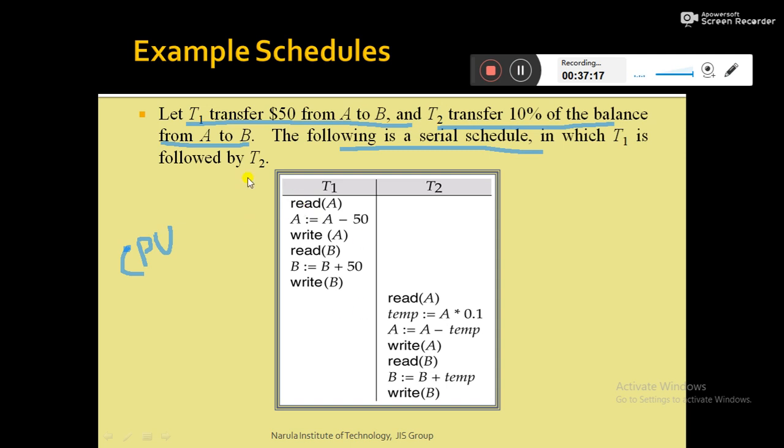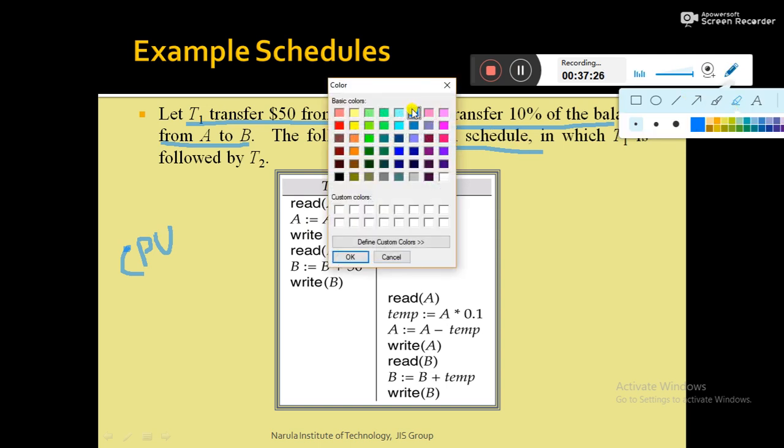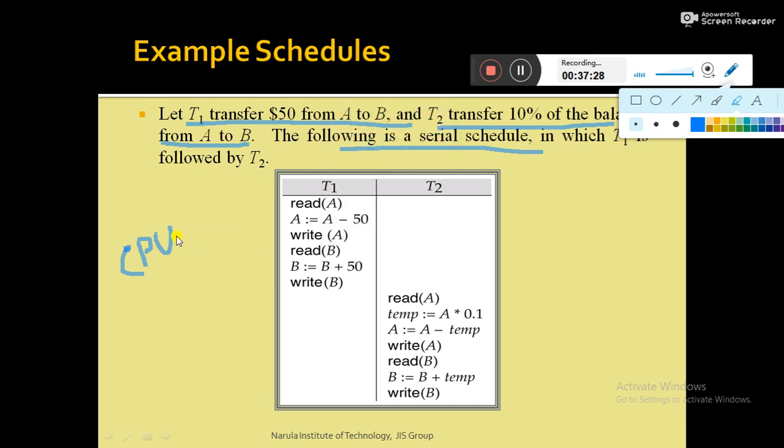So what happened in that scenario? CPU first starts with transaction T1, and it starts executing the transaction T1. CPU executes the first instruction, read A, then it executes A equal to A minus 50. That is how it executes all the instructions one by one, and at the end it executes write B, and then the operating system will perform the paging operation, and then transaction T1 is completed.